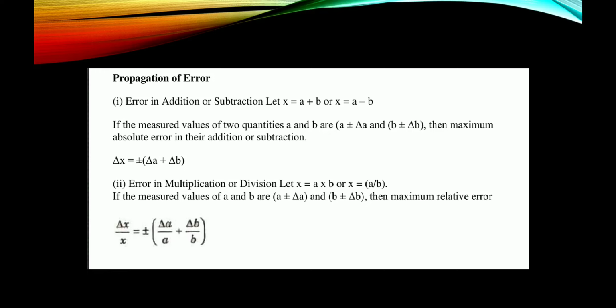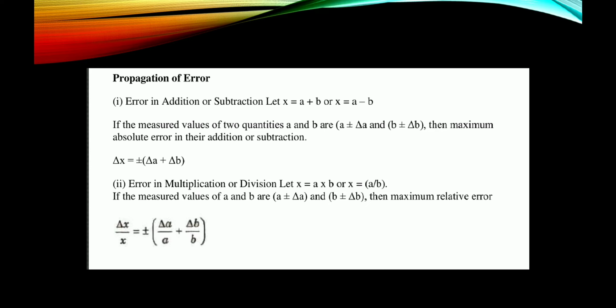Propagation of error. First one, error in addition or subtraction. Let x is equal to a plus b or x is equal to a minus b. If the measured values of the two quantities a and b are a plus or minus delta a and b plus or minus delta b, then the maximum absolute error in their addition or subtraction, delta x, is equal to plus or minus delta a plus delta b.